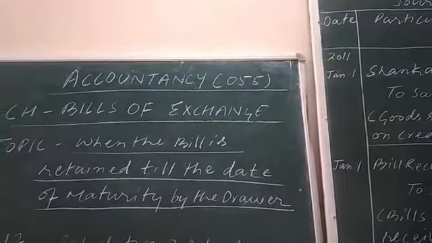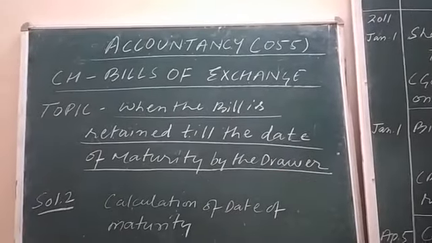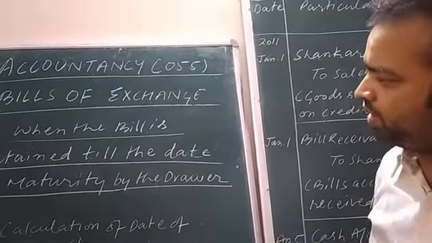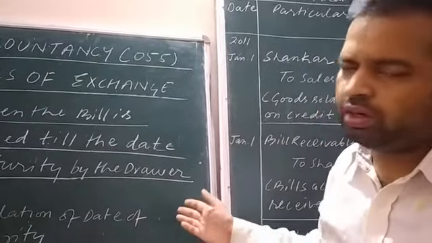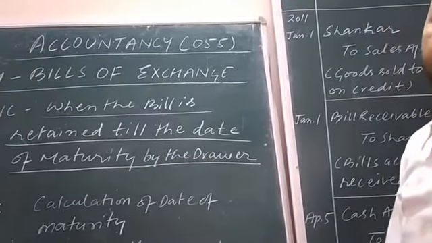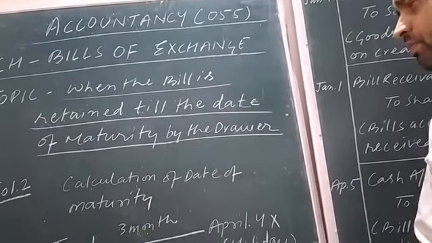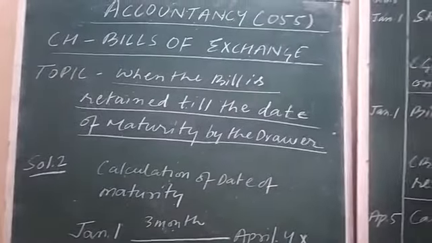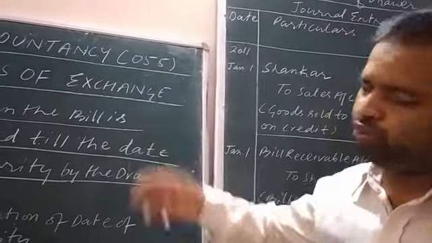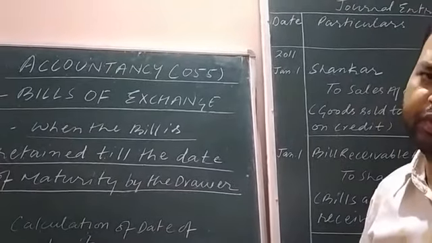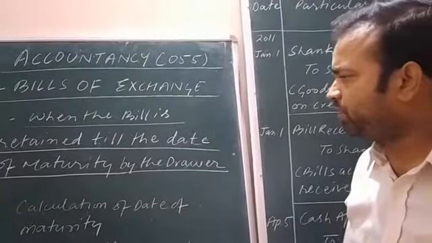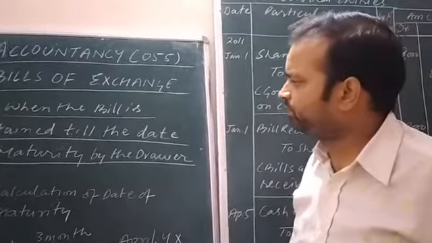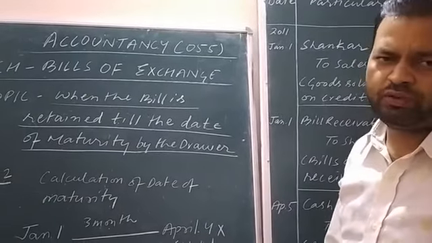In the previous online class sessions of accountancy I explained the introductory part of the same topic, in which I explained the basic terms: drawer, drawing, bill receivable, bill payable, date of maturity, due date, and showed you the diagrammatical presentation of all the key terms which are used in the chapter Bills of Exchange. Right?